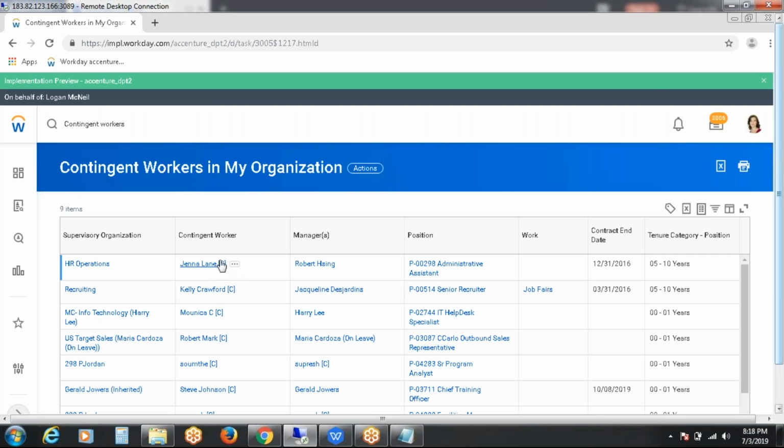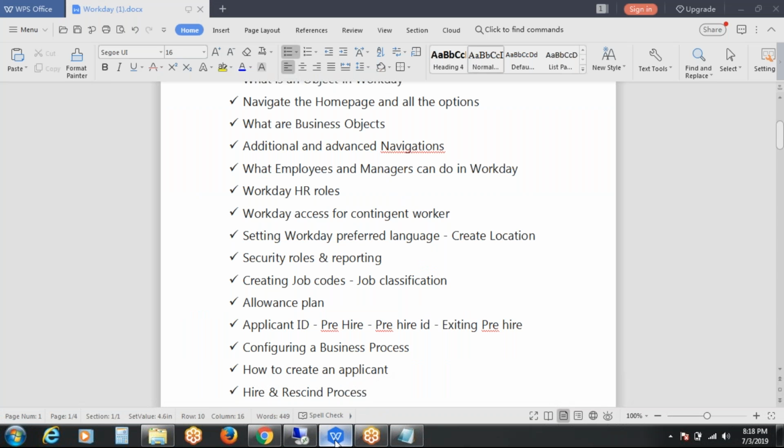Please remember this point. This C notation will be available beside the name of a contingent worker. Clear?